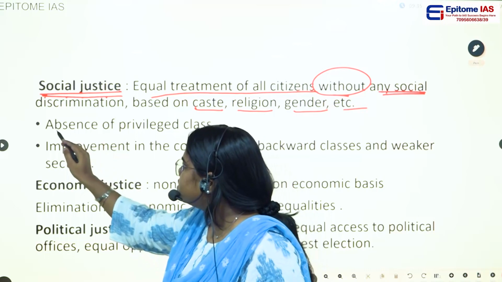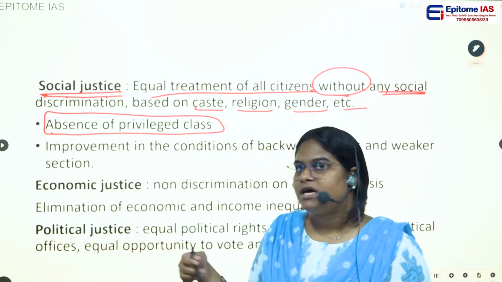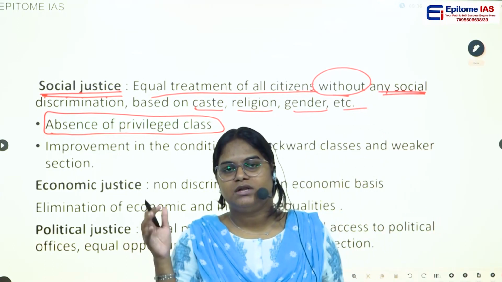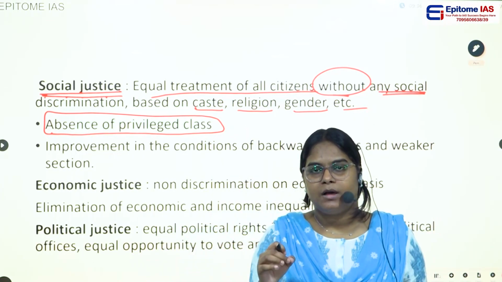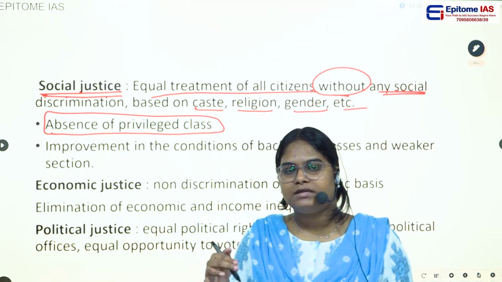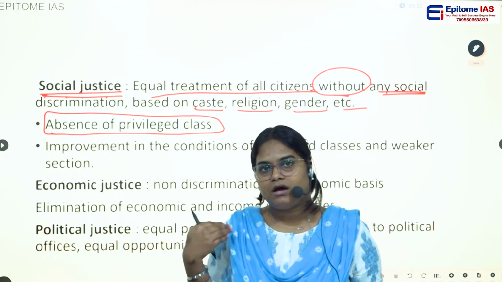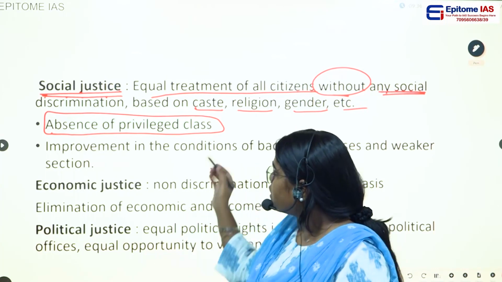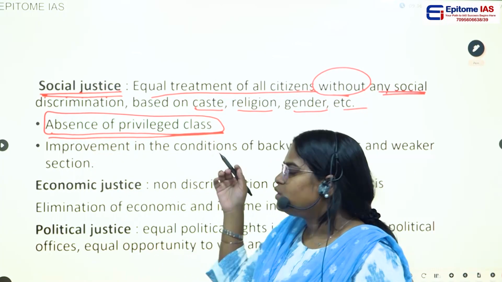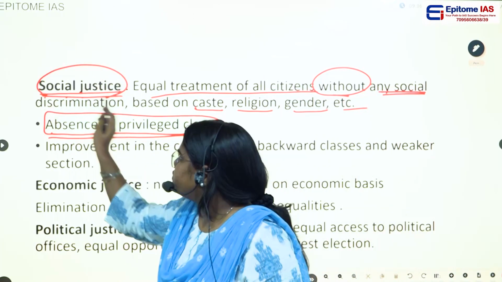And it also has this particular point, that is absence of privileged class. Before independence, we had untouchability, and particular castes were not allowed to enter the temple. Particular castes were not allowed to drink water from the well. So some castes were given some privileges, and some castes were treated as untouchable. So this particular provision, absence of privileged class, means no particular caste or class should be given privilege. This is one of the provisions of social justice.